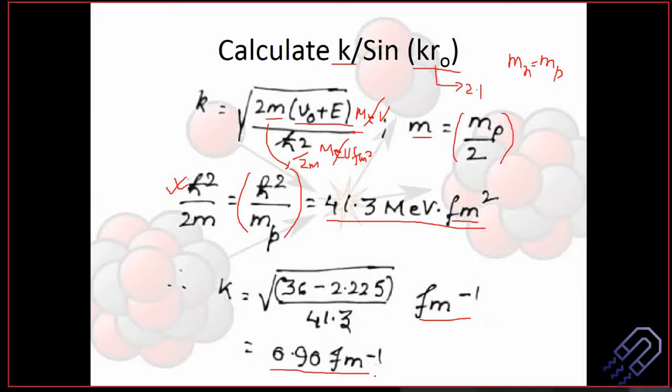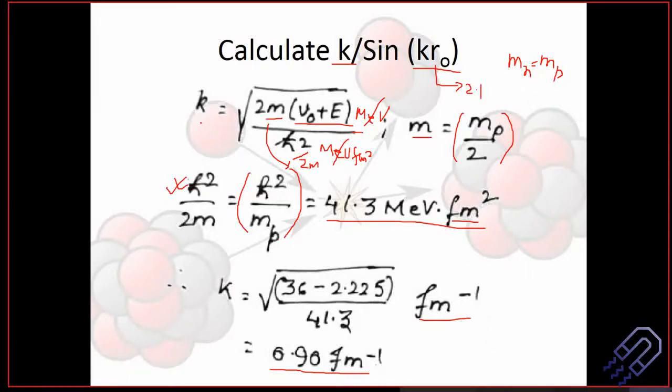Till now, whenever you are studying quantum mechanics, you must have only stopped here. Many times you don't really do a calculation because that is not needed at that point of time. But now you need it. Now we are going to use this calculated value of K to find out some important results in the deuteron problem.